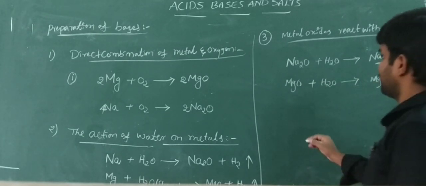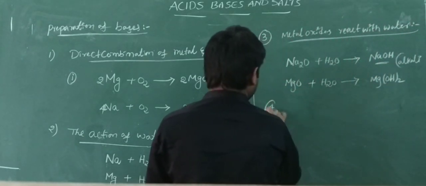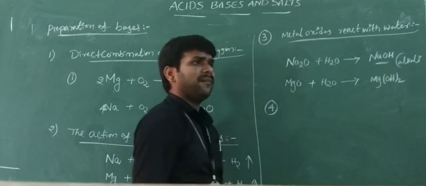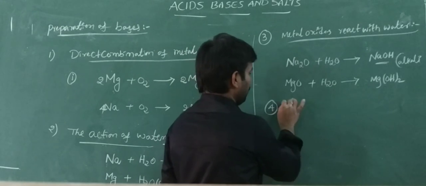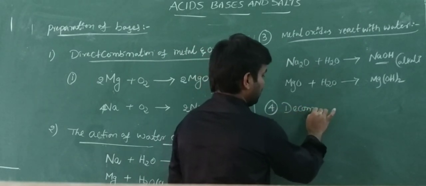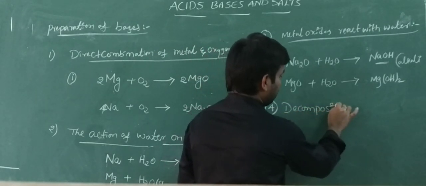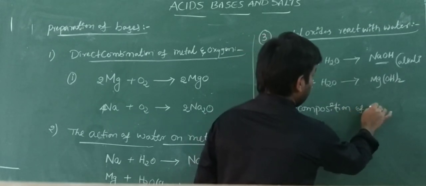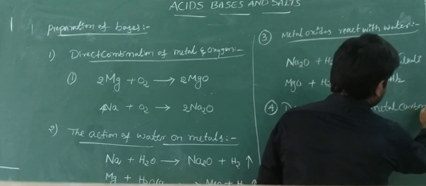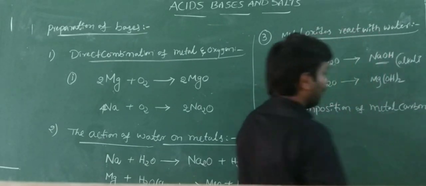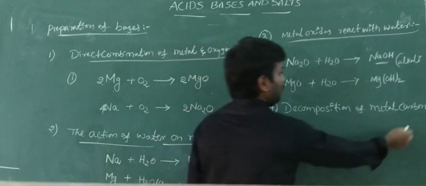Okay, next one, decomposition of some metal carbonates. Decomposition of metal carbonates. Okay, see here.